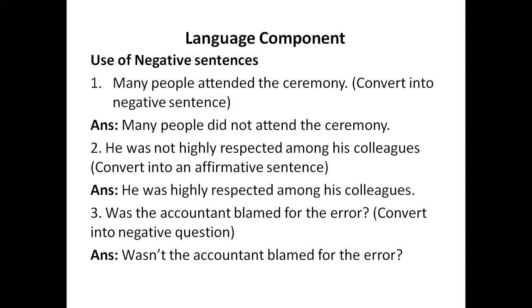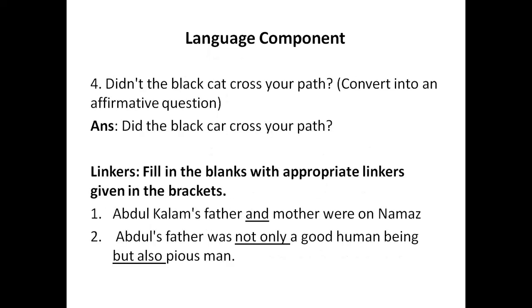Now the third sentence, was the accountant blamed for the error? Convert into negative. If you have to change it to negative, add the word not. Answer is, wasn't the accountant blamed for the error? Now the last sentence under use of negatives is, didn't the black cat cross your path? Convert into affirmative. So if you have to change it to affirmative, you are supposed to remove the word not, and the answer is, did the black cat cross your path?